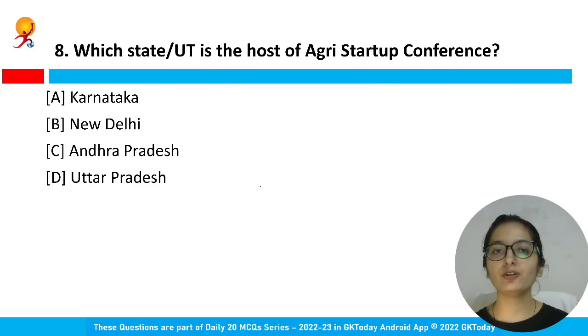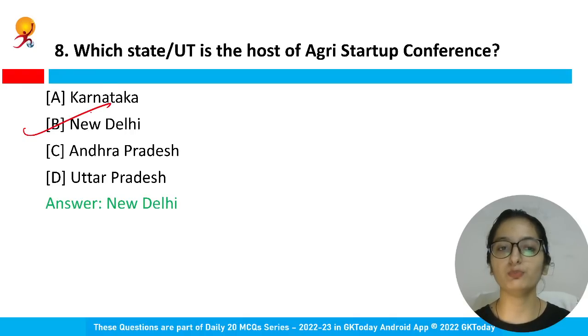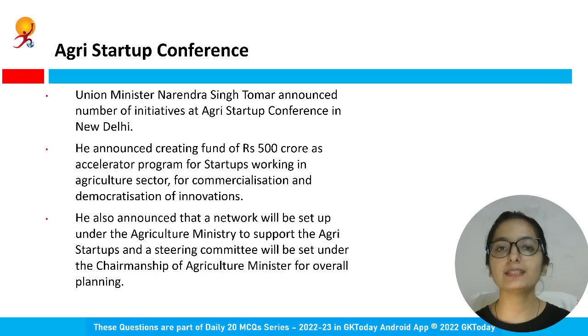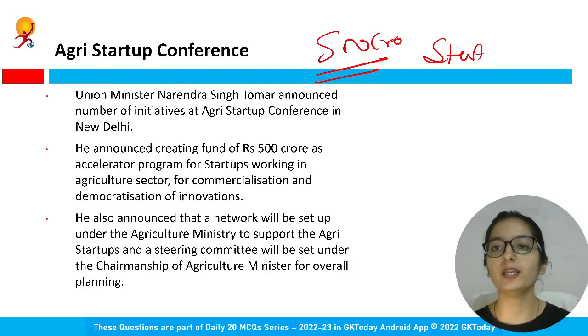Okay, which state or union territory is the host of Agri Startup Conference? New Delhi is the host of this Agri Startup Conference. So option B is the right answer. And let us have a look over it. The Union Minister Narendra Singh Tomar announced a number of initiatives at this conference in New Delhi. He announced creating a fund of 500 crore as an accelerator program for startups who are working in the agriculture field.